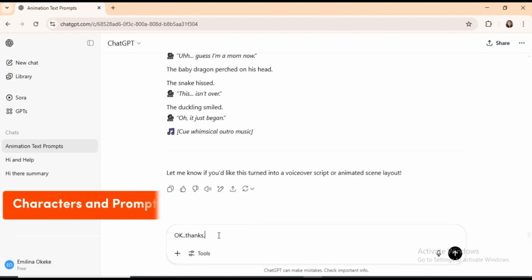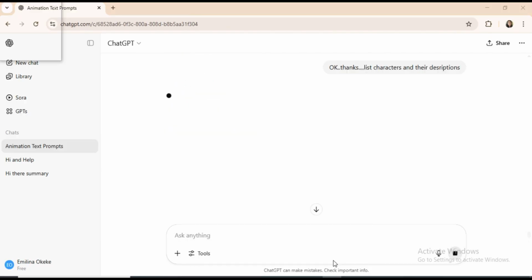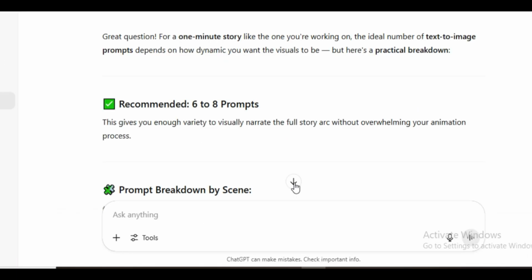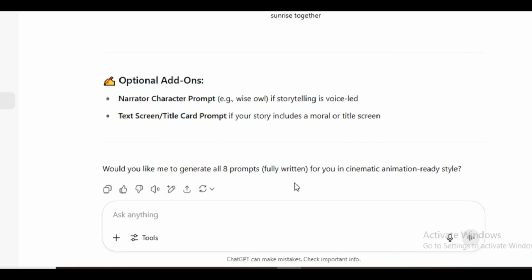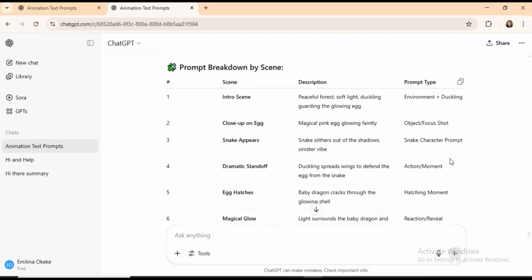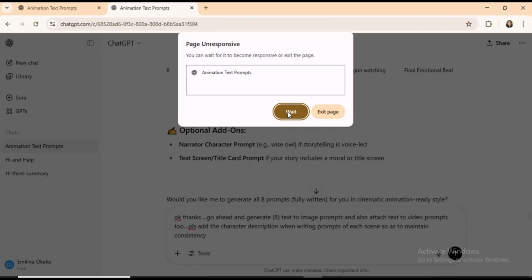Part 2. Characters and prompts. Next, I asked ChatGPT to list the characters and describe them. It did that too. Then, I asked it to write text-to-image prompts for each scene, including character descriptions to help keep everything consistent. ChatGPT said we'd need about 6 to 8 image prompts, which matched my own estimate. So I asked it to generate 8 image prompts and also include matching text-to-video prompts.